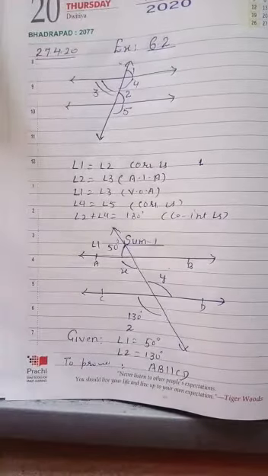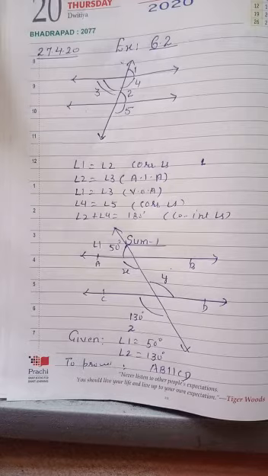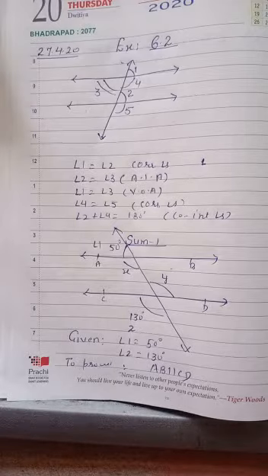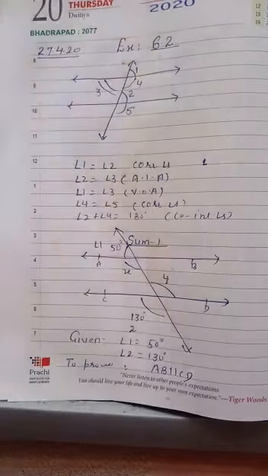Means verified. And if we want to show lines to be parallel, then we show any one property out of these. Means either show one pair of corresponding angles equal, or show one pair of alternate interior angles equal, or show co-interior angles, means the sum of the angles on the same side of the transversal is 180 degrees. Out of these three properties, if we show any one property, then we can say that the lines are parallel. Now we are going to do exercise 6.2 sum first.